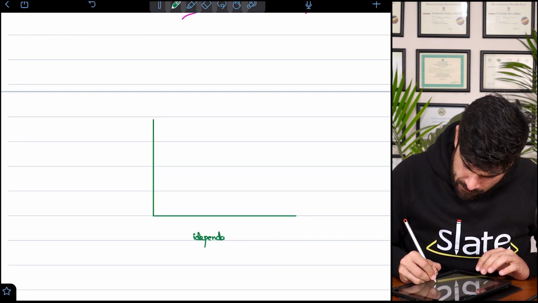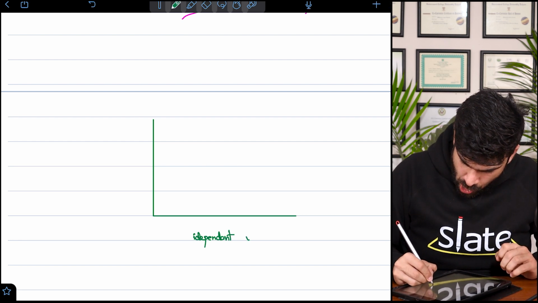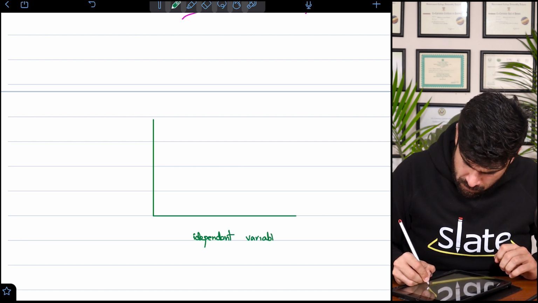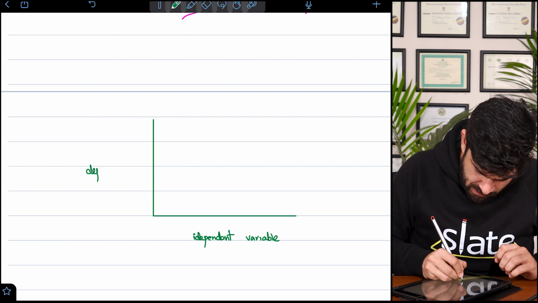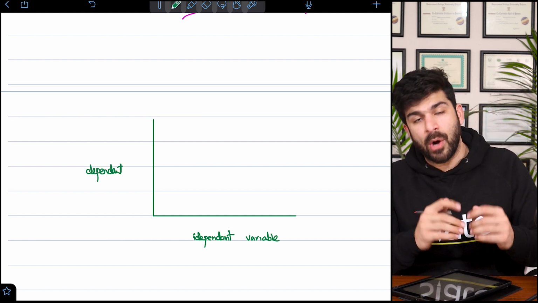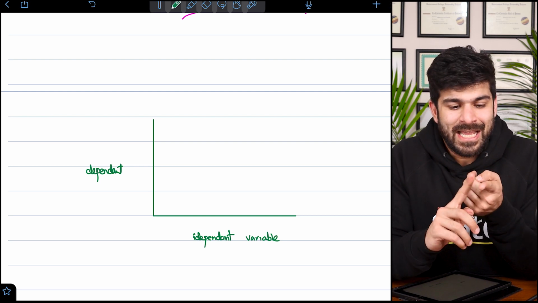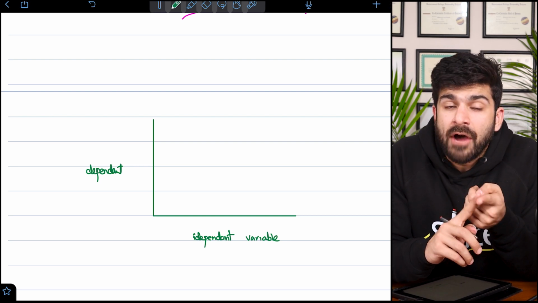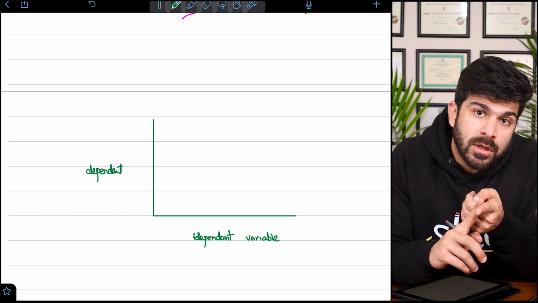Independent variable on the x-axis, dependent on the y. Now this is where we talk about the analysis and the evaluation part. Graph is highly important in this part.